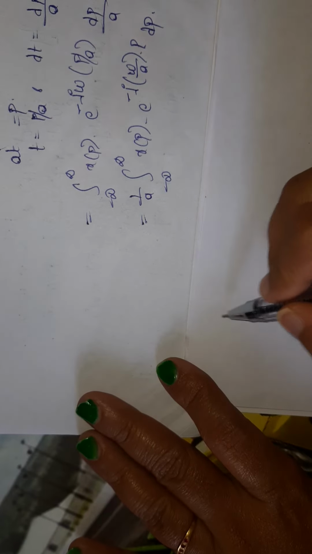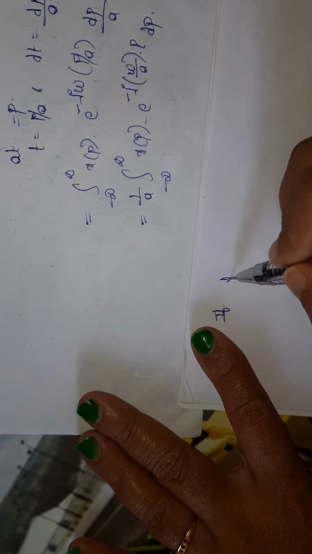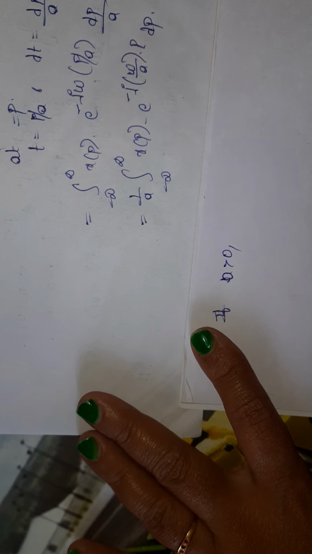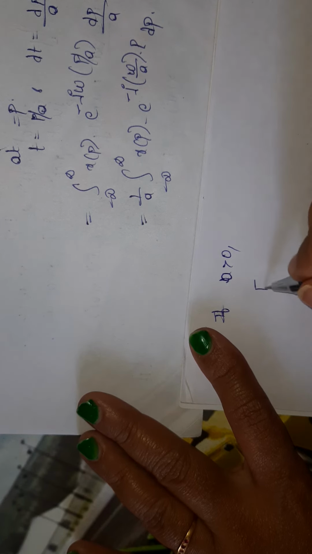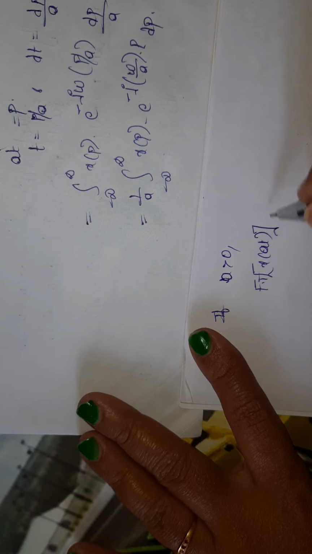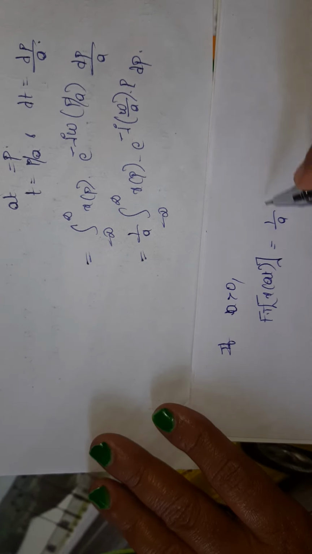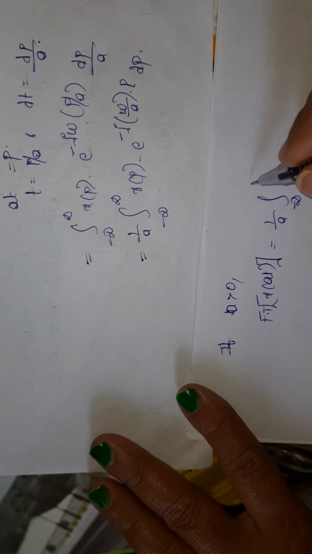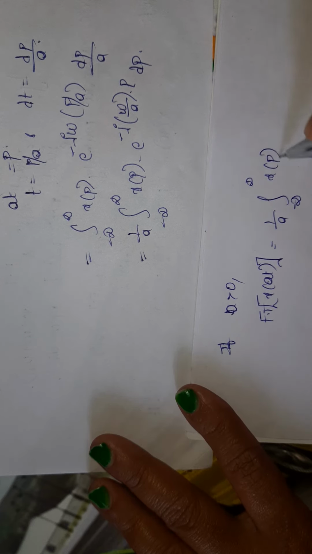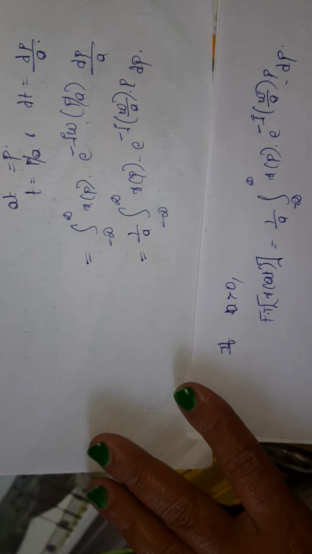If a is greater than 0, then the Fourier transform of x of at is equal to 1 by a integration from minus infinity to infinity x of p e power minus j omega by a into p into dp.